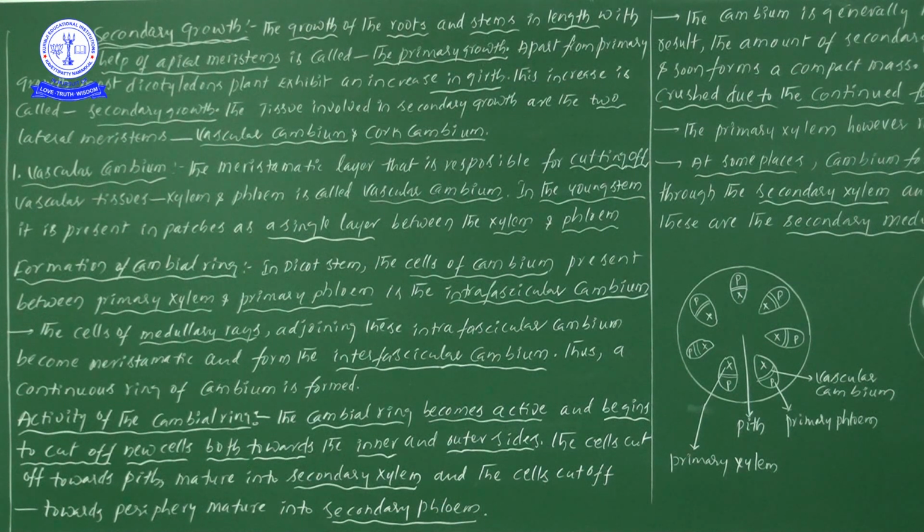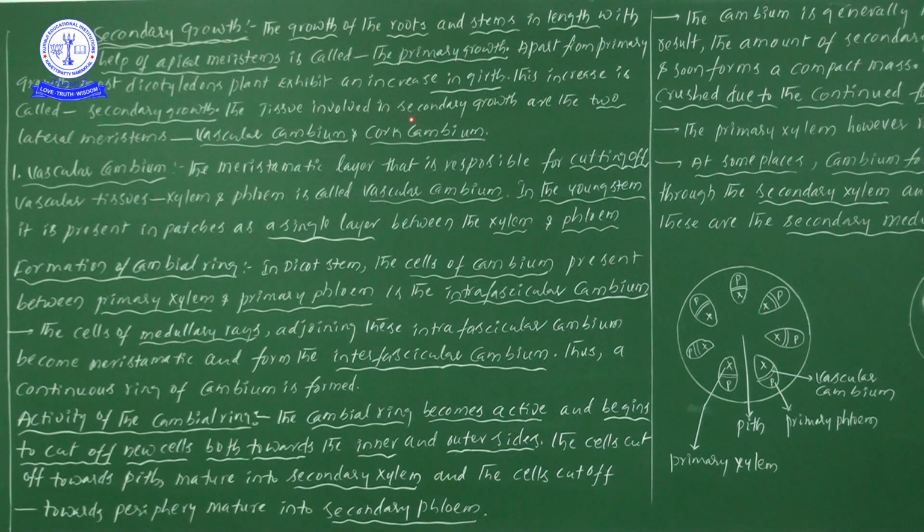The other one is for increasing the width or the girth. Such growth we consider as secondary growth.